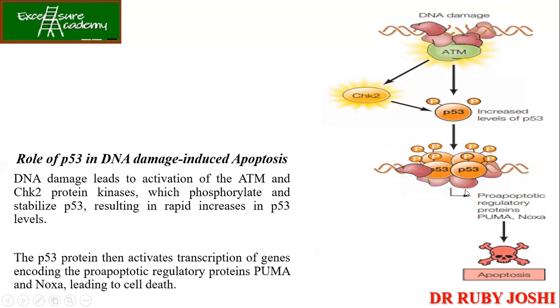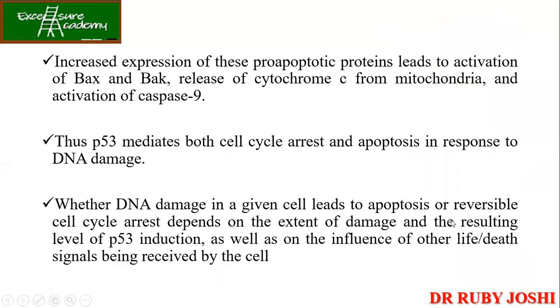ठीक है, and P53 also helps in the transcriptional activation of the pro-apoptotic regulatory proteins like PUMA and NOXA. आपको ये थोड़ा सा याद रखना पड़ेगा. ठीक है, like how the activation of P53 is actually helping in the progression of apoptosis. So finally, we know that the increased expression of pro-apoptotic proteins leads to the activation of Bax and Bak. So हमें मालूम है जब Bax and Bak release होगा, cytochrome C release होगा, apoptosome बनेगा, caspase 9 activate होगा, finally caspase 3 activate होगा, ठीक है, and apoptosis होगा.